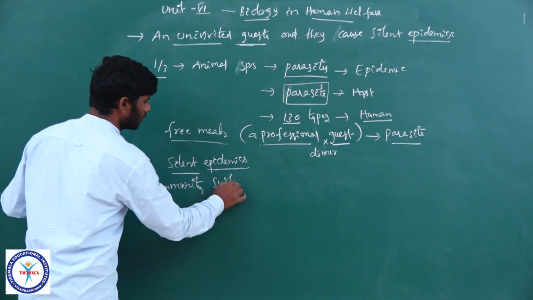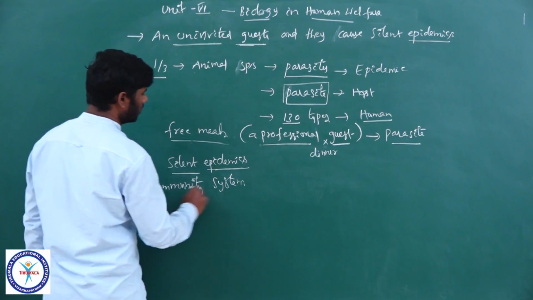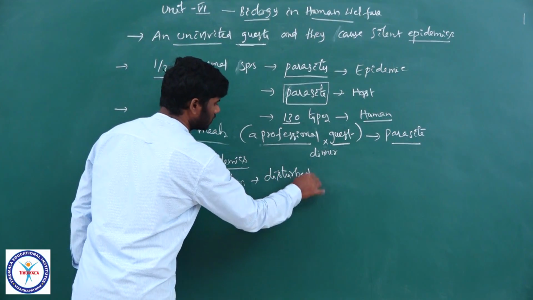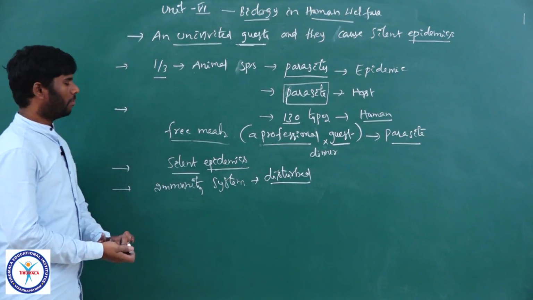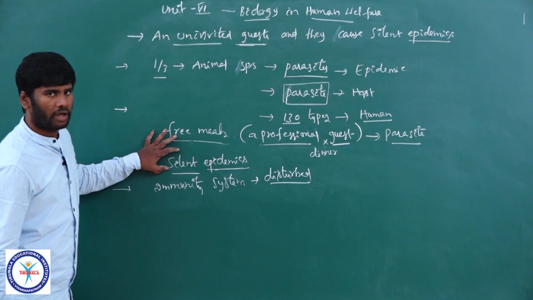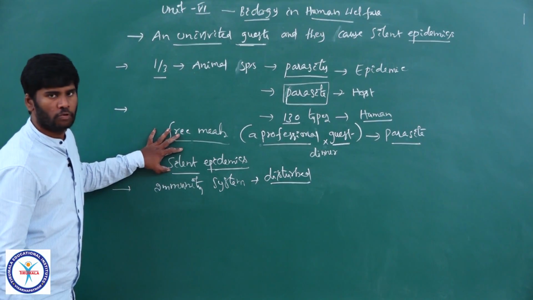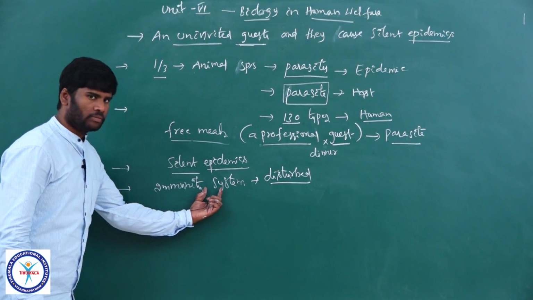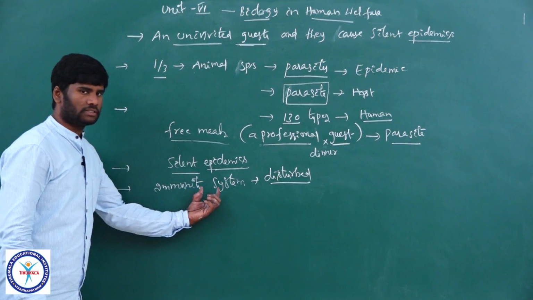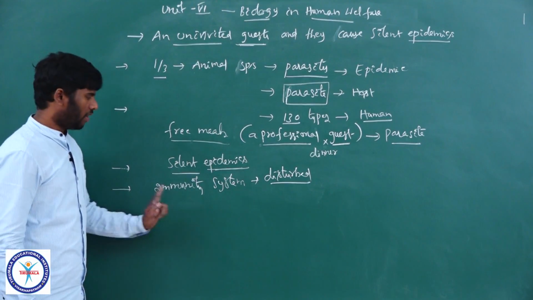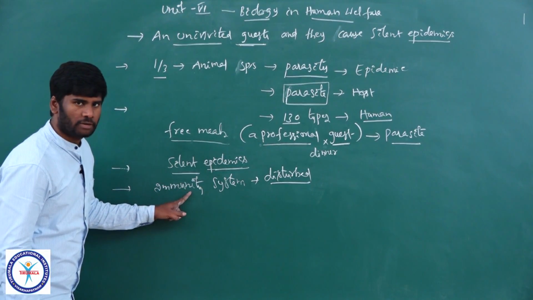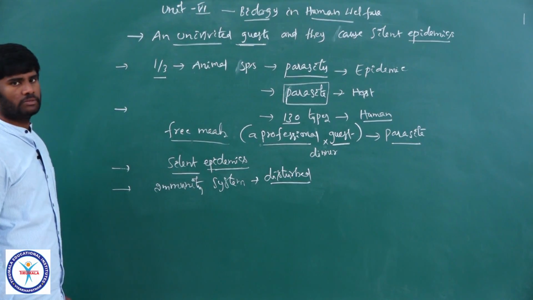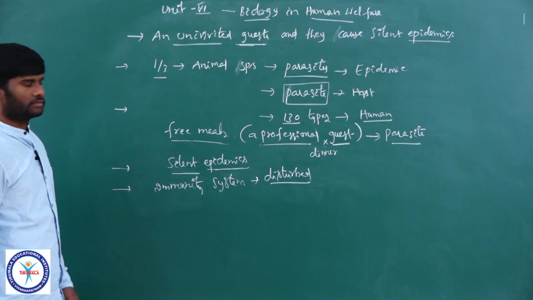Our immune system is disturbed by the parasites. So the main target of a parasite inside the body of the host is the immunological system. The immunological system gives resistance against disease. When this system is disturbed, a person gets sick and then shows the symptoms, right?